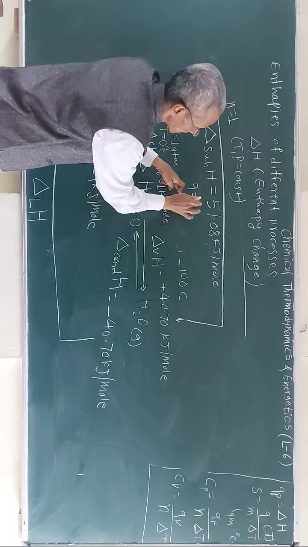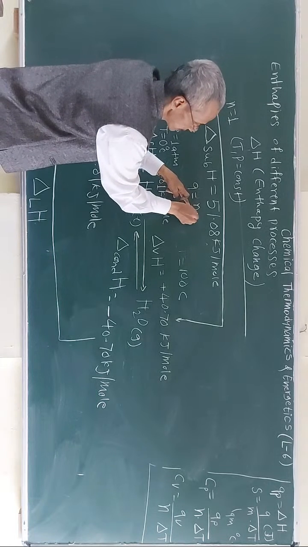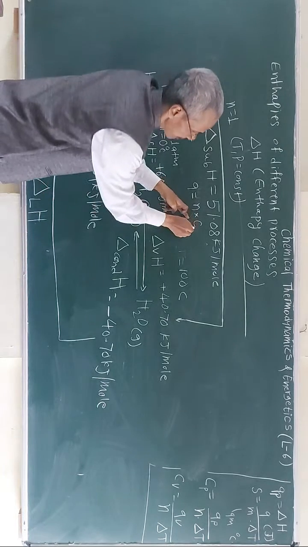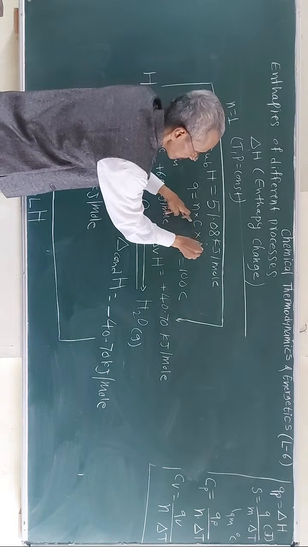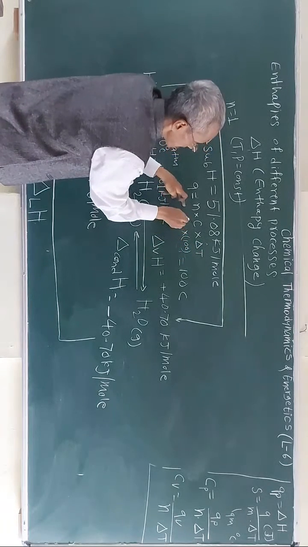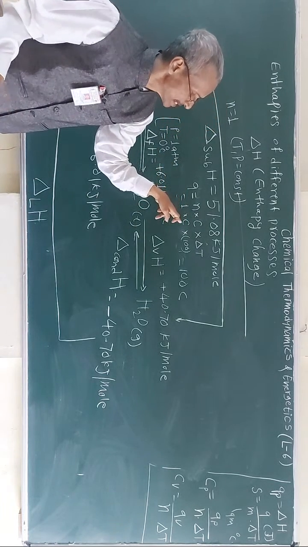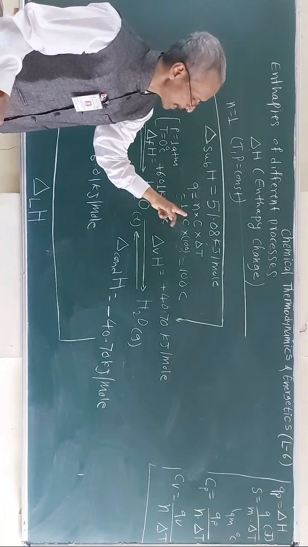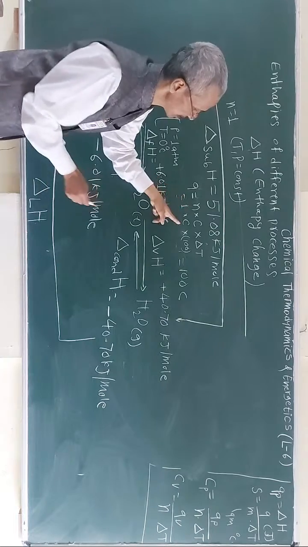to the moles. Suppose 1 mole, into the heat capacity of the liquid water, the heat capacity at constant pressure, and the temperature change. So this is nothing but 100 degrees Celsius. This change, the heat capacity of the given water, and this for 1 mole. So by using the value of heat capacity for liquid water, that is the amount of heat absorbed by the substance to raise the temperature by 1 degree Celsius for 1 gram, or for 1 mole, it is considered heat capacity.